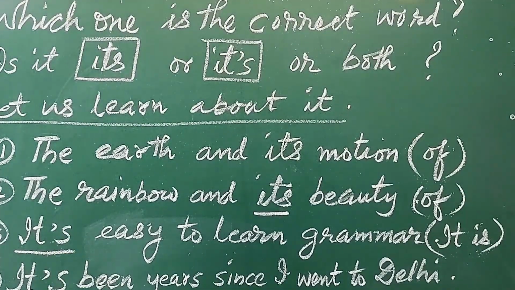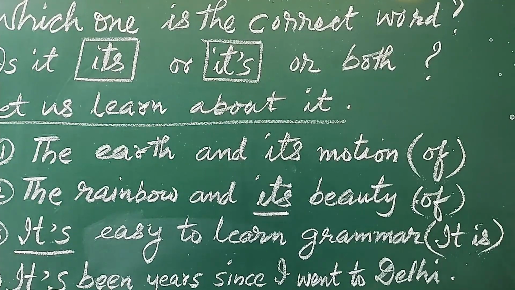Now again let's see. It's been years since I went to Delhi. दिल्ली जाते हुए मुझे कई साल हो गए हैं. ये यदि कहना है तो हमें कहना पड़ेगा It's been years since I went to Delhi. Now what's the meaning of it's here? There is one more verb given, been.